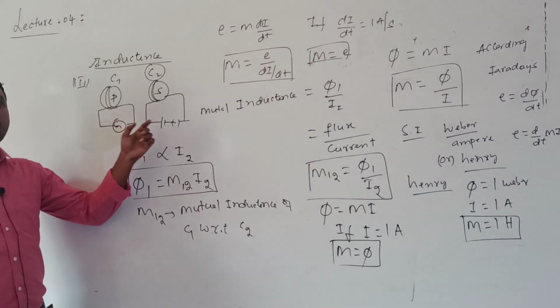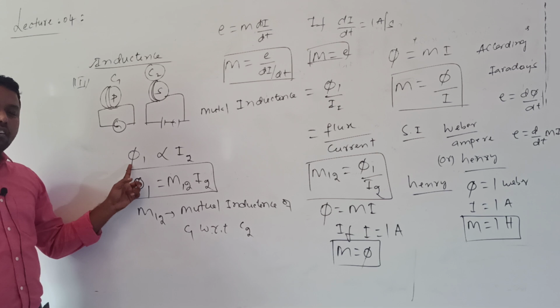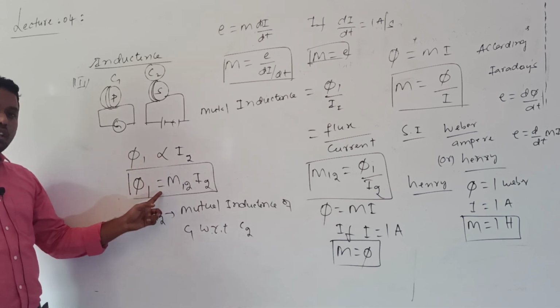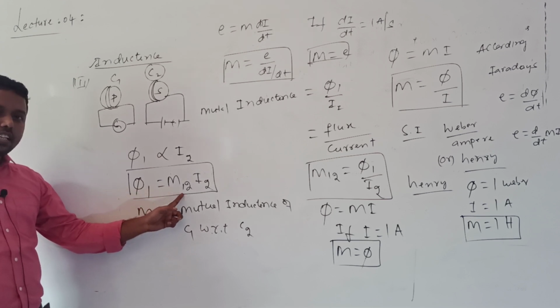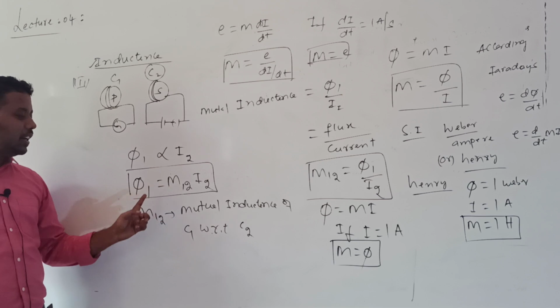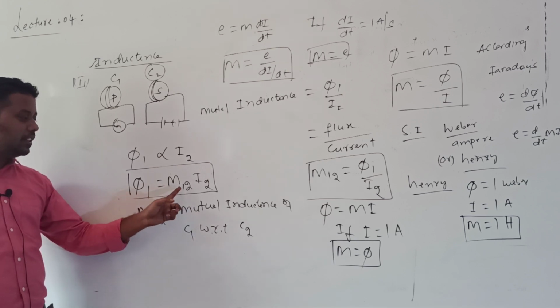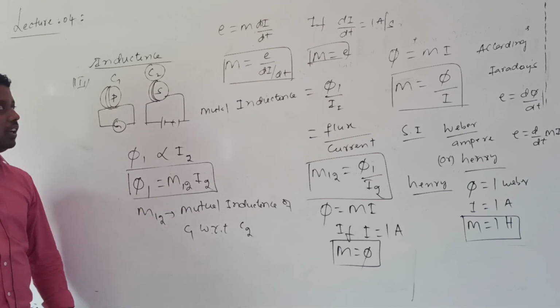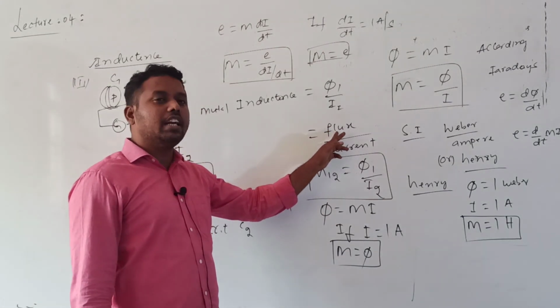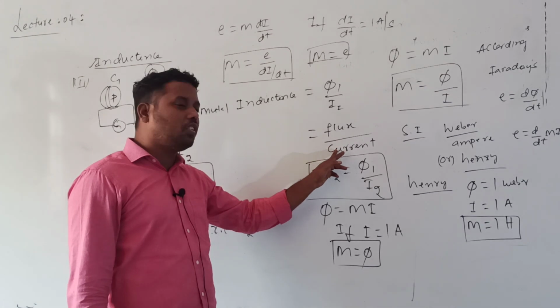Whenever two coils are there, the flux linked with one coil is directly proportional to the current passing through another coil. To remove the proportionality, we introduced one constant. That constant is called the coefficient of mutual inductance, or simply the mutual inductance of the first coil with respect to the second coil. So this mutual inductance is the ratio between the flux linked with the coil and the current passing through another coil.